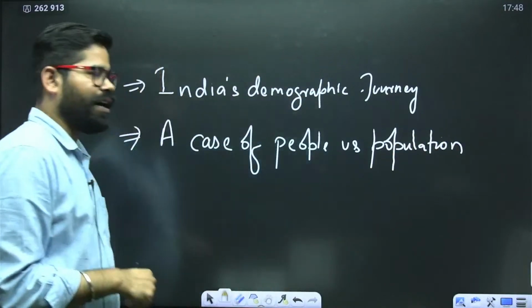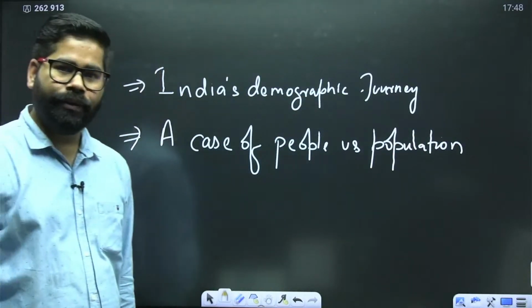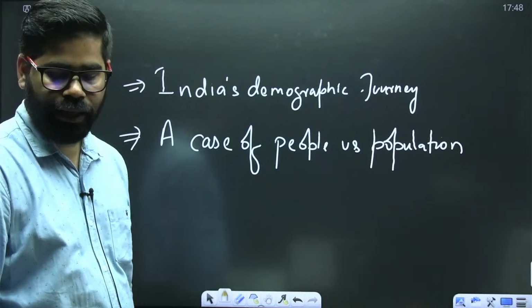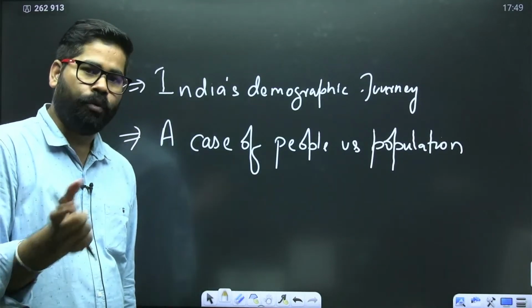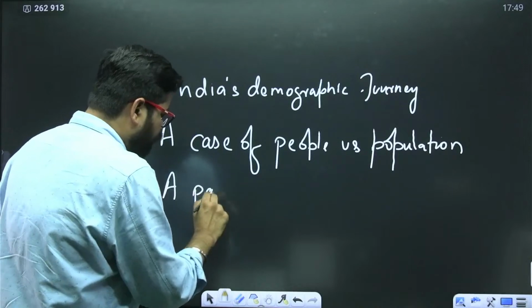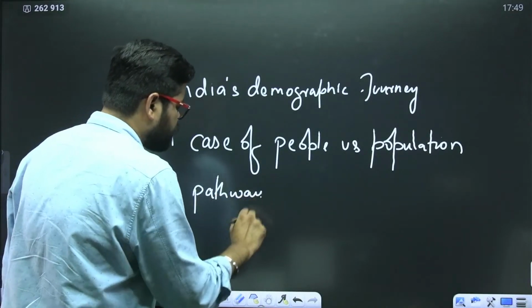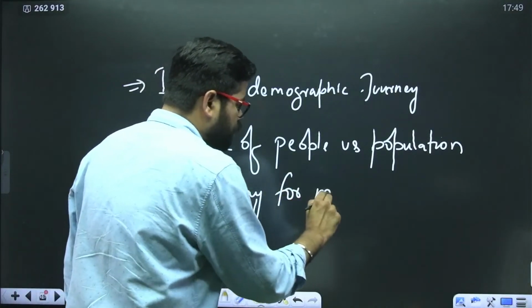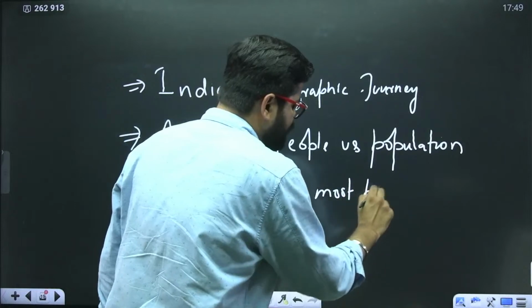People in India and population. And there was another article, A Pathway for Most Populous Nation.